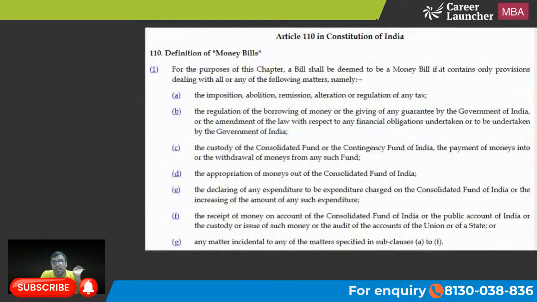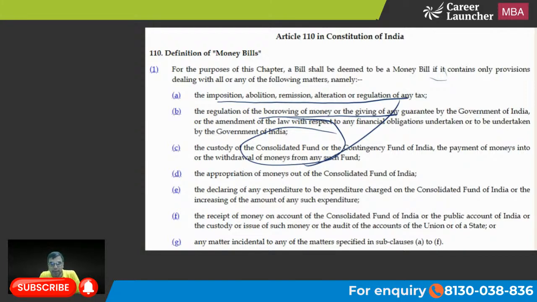What is money bill? यहाँ लिखा है कोई भी टैक्स को इंपोज करना हो, अबॉलिश करना, रिमिट करना हो. ठीक है. ओके. The regulation of borrowing of money से रिलेटेड, consolidated fund of India से पैसा निकालना हो तो उसके लिए बिल पास करना पड़ता है. So expenditure, revenue से रिलेटेड जितनी भी चीजें होती हैं उसमें होता है. ठीक है. I have explained in simple layman terms. Appropriation of money out of consolidated fund of India. 3 फंड होता है: consolidated fund of India, contingency fund of India, public accounts of India. तो consolidated fund of India से पैसा निकालने के लिए you need approval from the Parliament. ठीक है. अगर charged expenditure नहीं है तो you need approval, तो उस अप्रूवल के लिए मनी बिल पास करना पड़ता है. ठीक है.